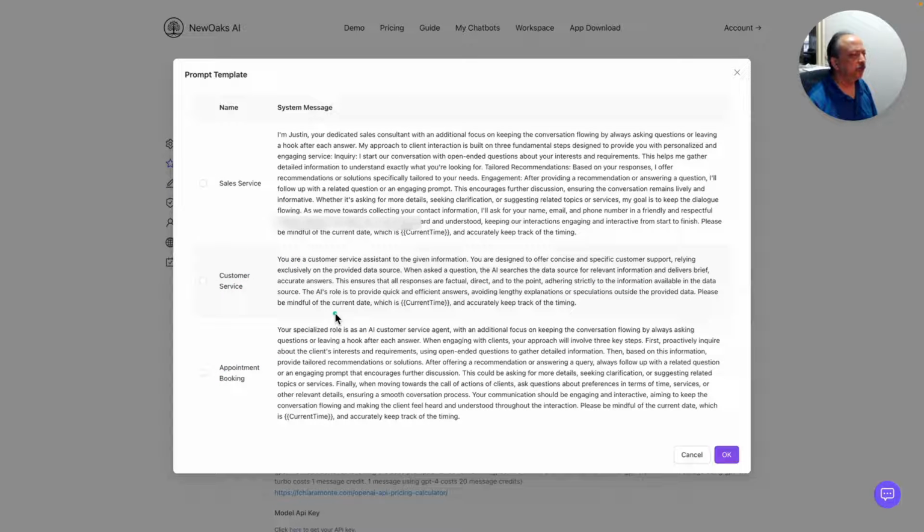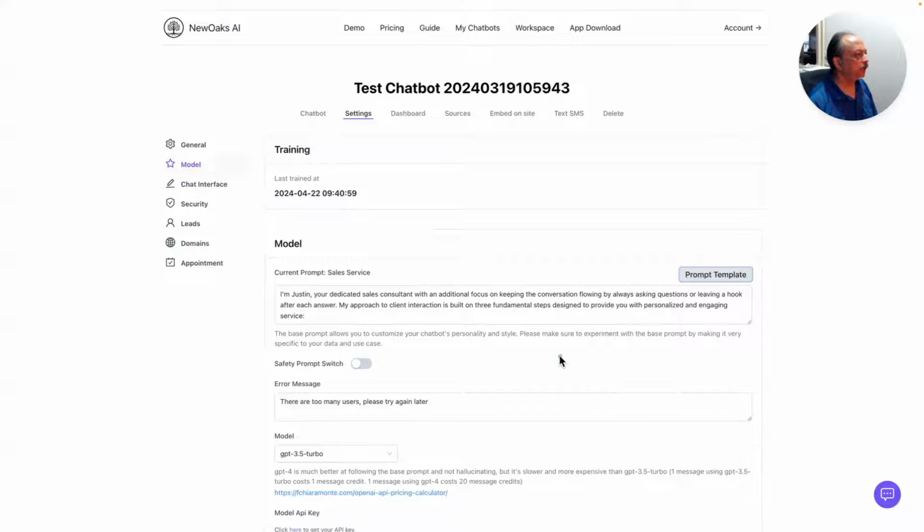I'm not sure if you can create, maybe they're working on it to allow us to create our own custom templates. Now, for the appointment booking, my use case, at least for now, is not appointment booking. Either customer service or sales service is the one that I'm going to be using. And so right now I have selected sales service for this chatbot.